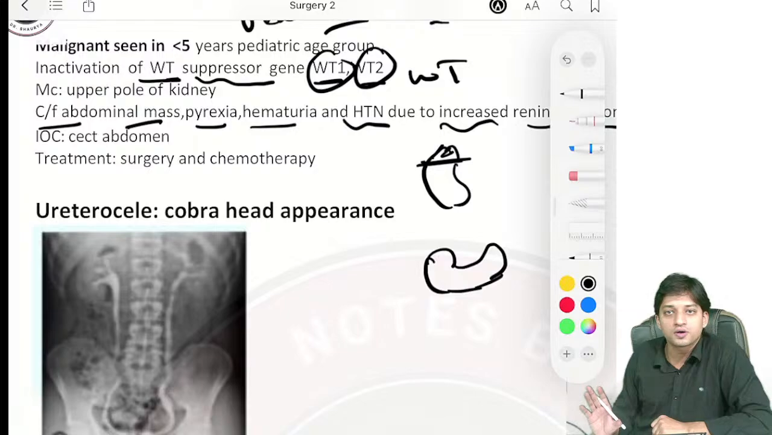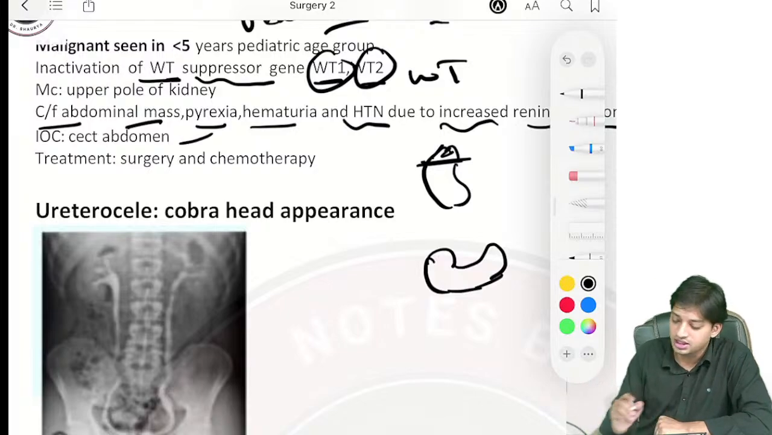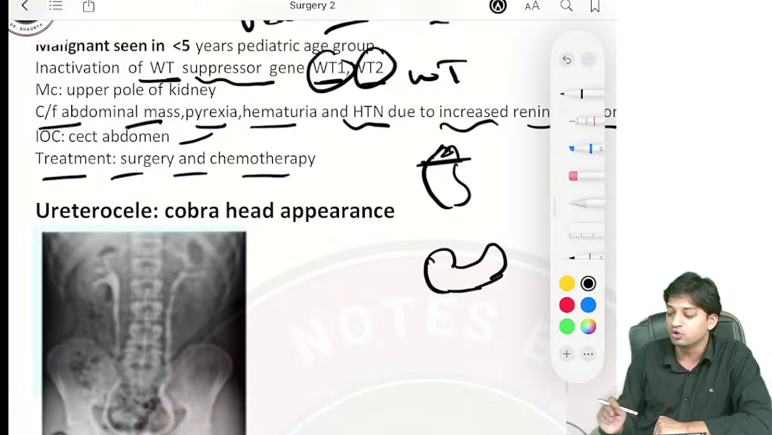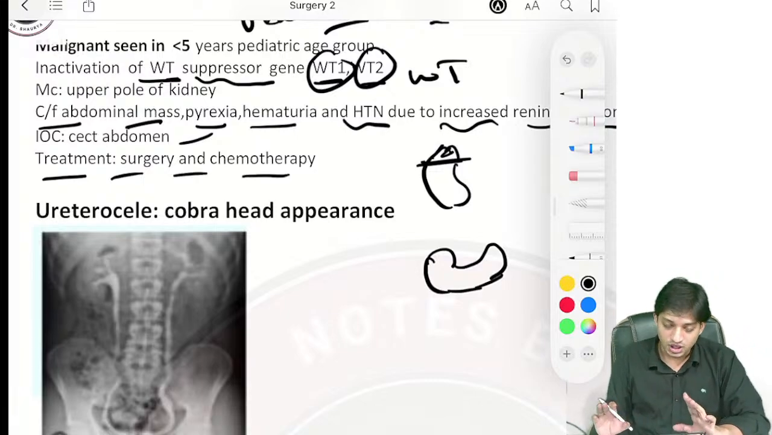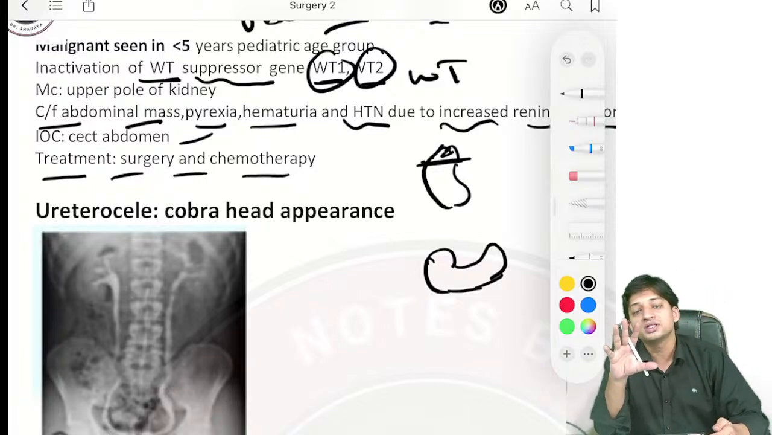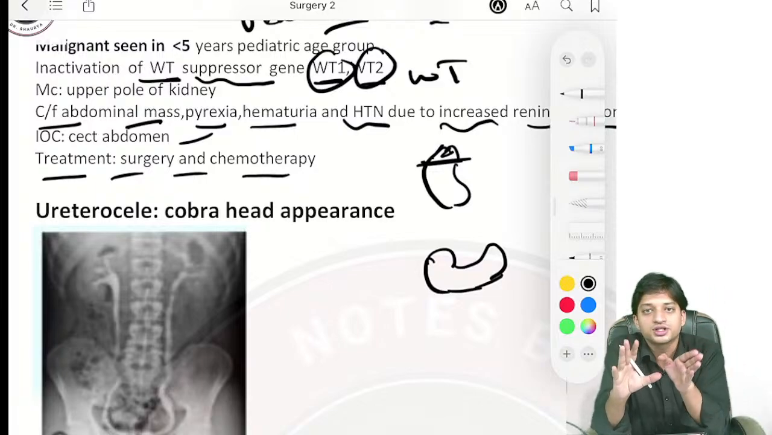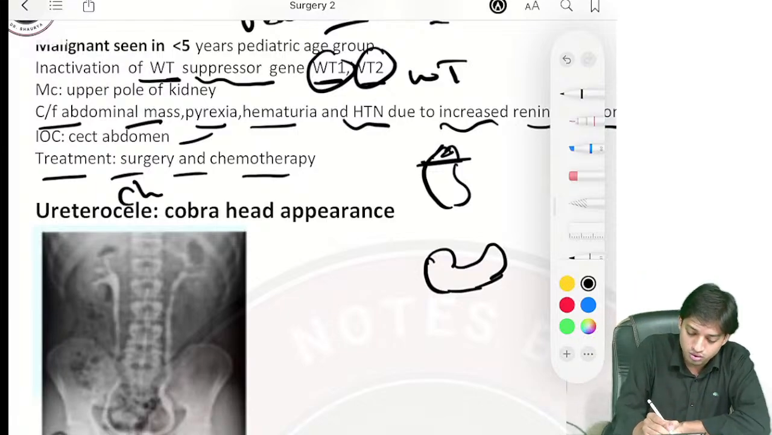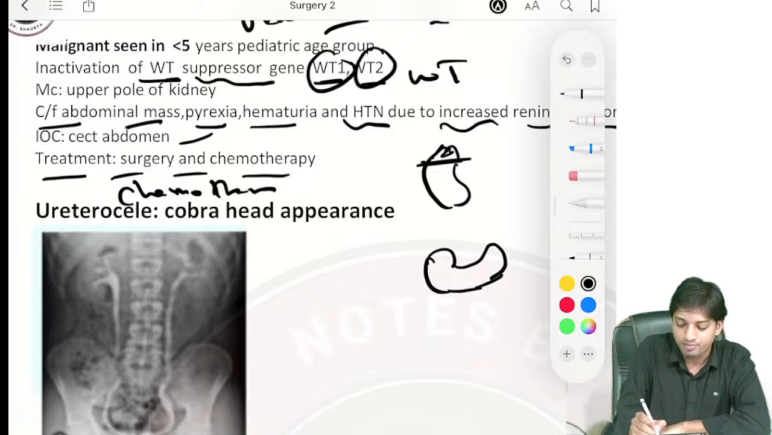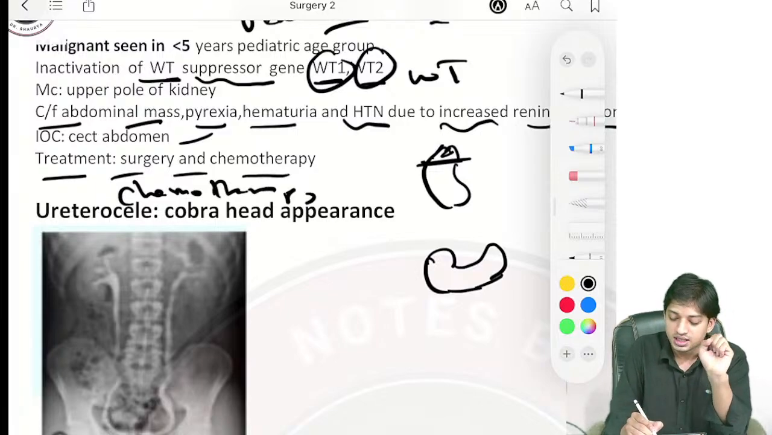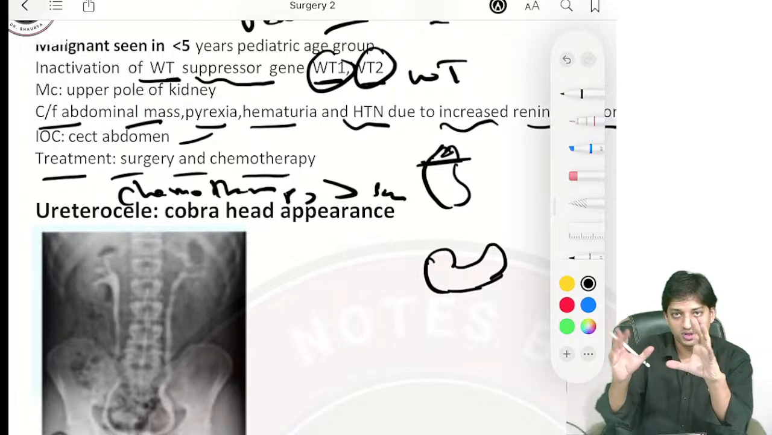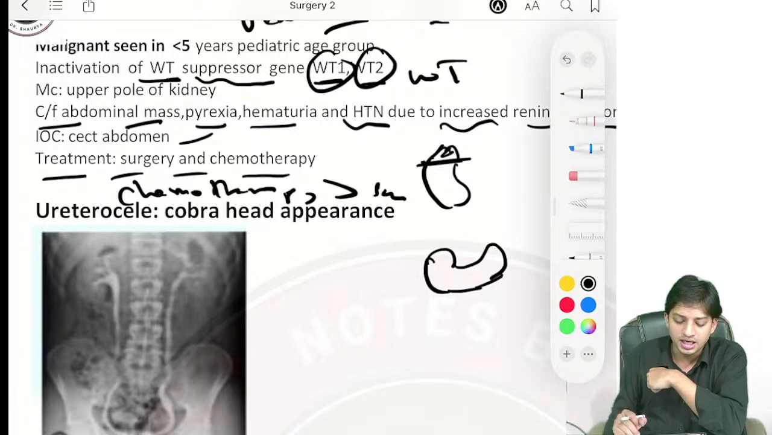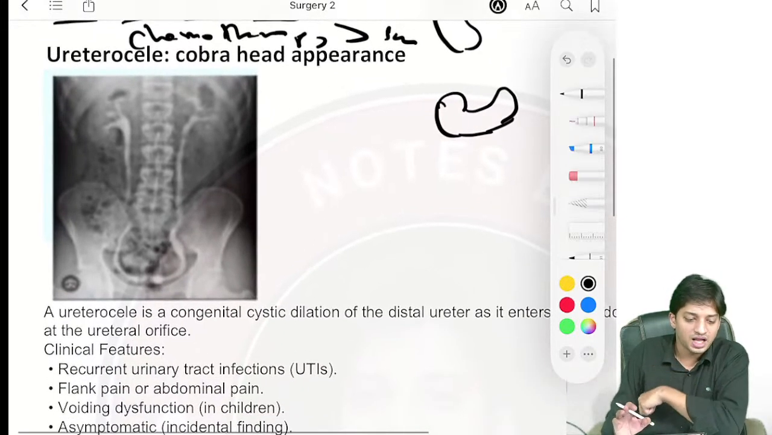The investigation of choice for Wilms tumor is again CECT abdomen. Treatment: you will do surgery and chemotherapy. Now listen. If they twist the question and give you a big tumor size, what will you do? First, you will do chemotherapy, the size of the tumor decreases, then you will do surgery. If the tumor size is small, you can go for surgical management directly, right? I hope I am clear, guys.